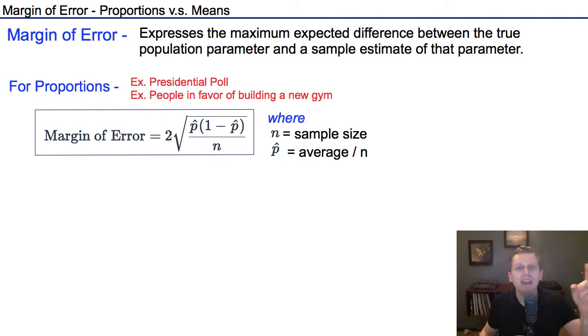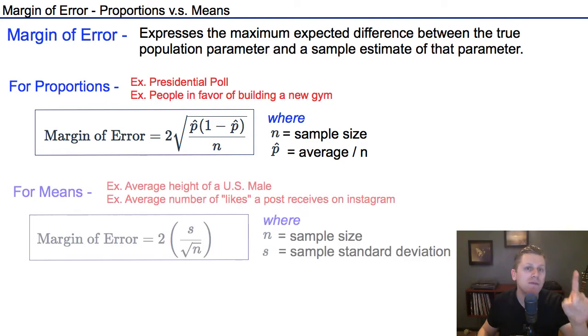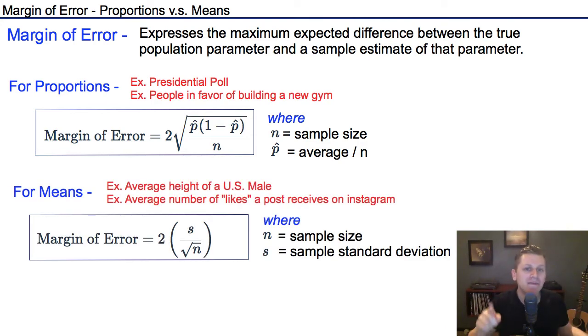When we did margin of error in the last video, we did it for proportions. Proportion was that percent of the population. Remember, I talked about how many people of the 100 I had asked. In this video, we're going to do it for means or for averages, and there's a different formula. The idea for margin of error is still the same, but instead of doing it for the number of people that maybe favor a president or favor liking Justin Bieber, we're going to do it for things that have averages, like what is the margin of error for the average height of everyone in the United States, or what is the average number of likes a post receives on Instagram. The type of data we have is different.